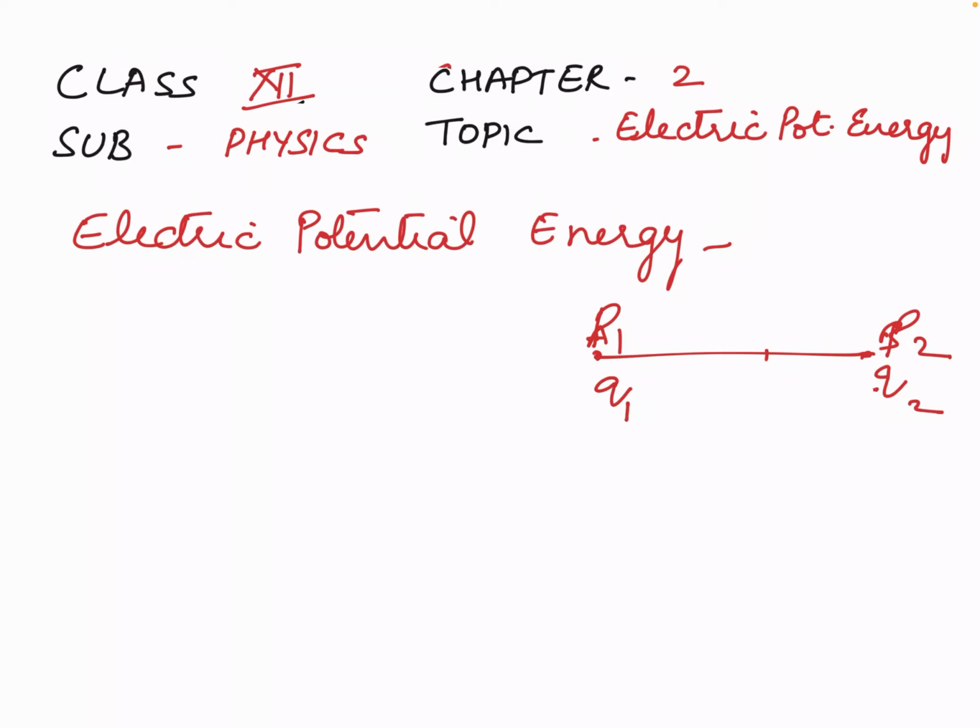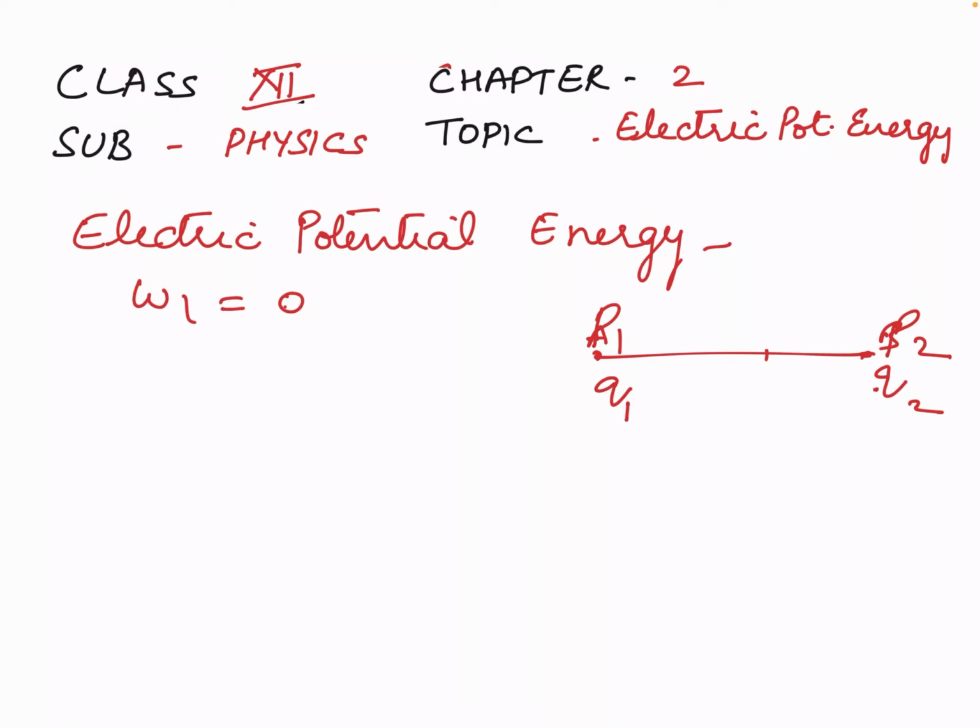Now we assume that the point charge placed at point P1 is at rest. So it takes no work to bring the first charge Q1 because there is no field. Now the work done, that is W1, will be 0.